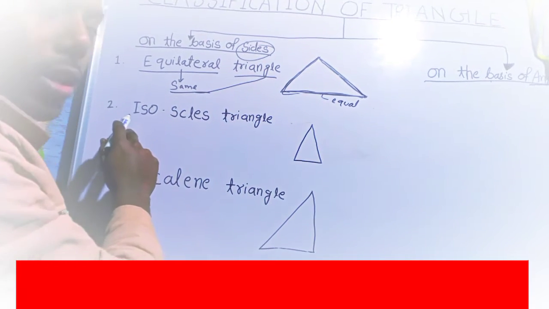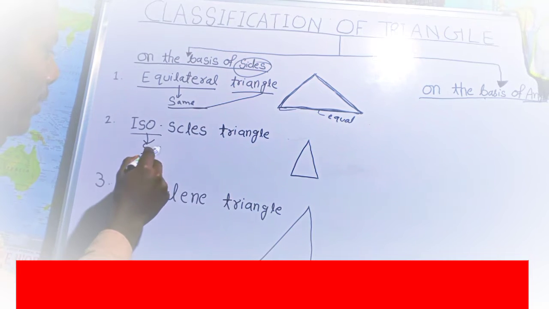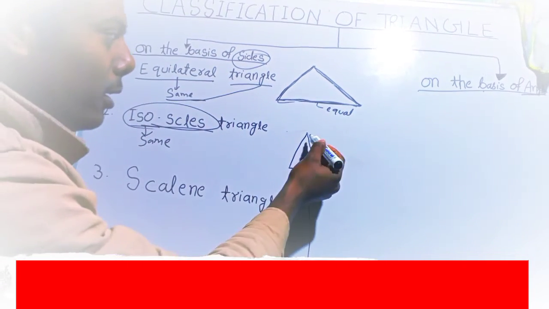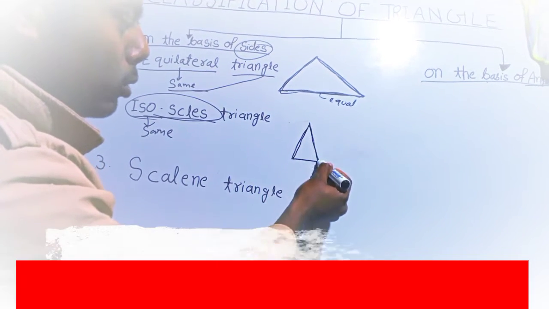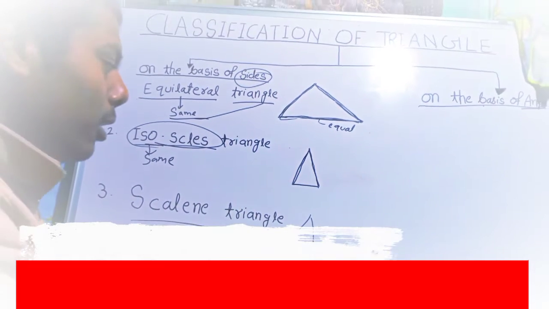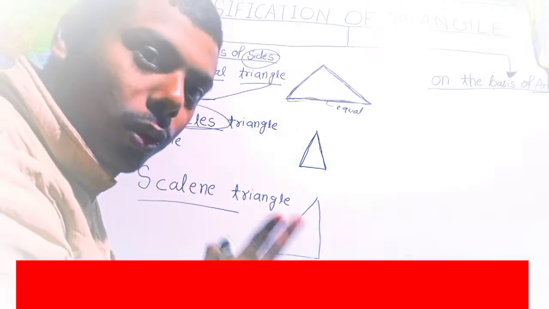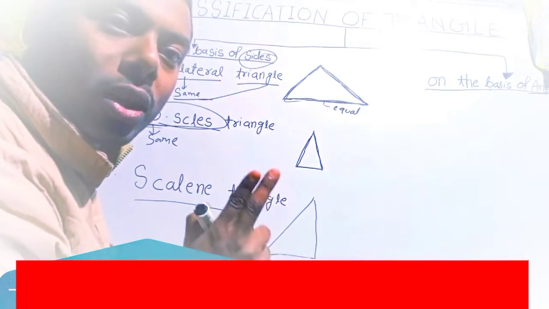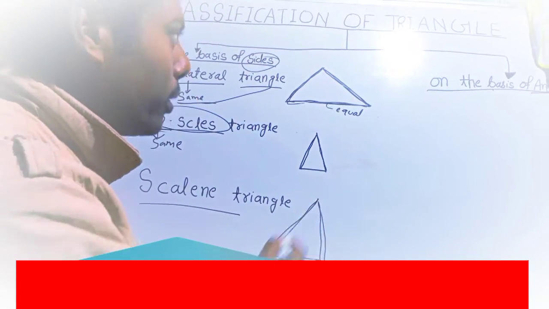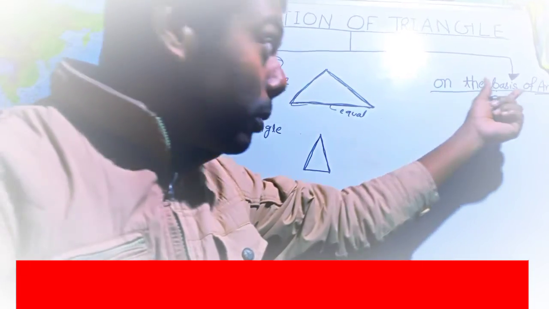And second is the isosceles triangle. So what is an isosceles triangle? Iso means same, and isosceles means two sides the same. So a triangle whose two sides are equal is called an isosceles triangle. And third is the scalene triangle. What is a scalene triangle? A triangle in which not even two sides are equal. So all the sides of a triangle are unequal; that is called a scalene triangle.